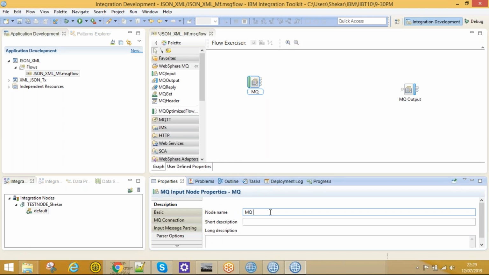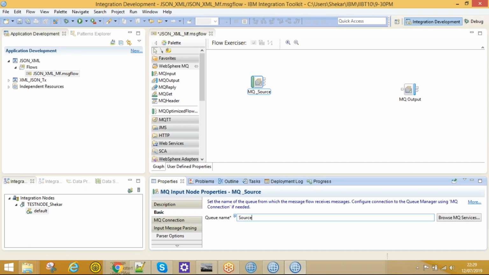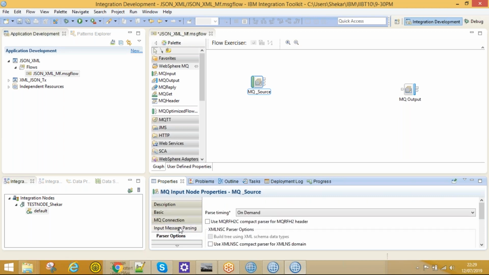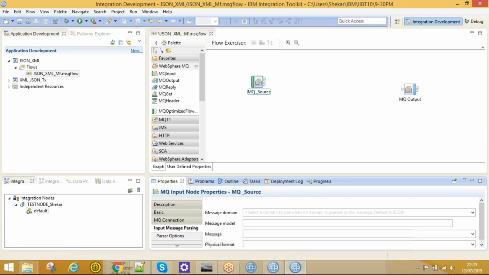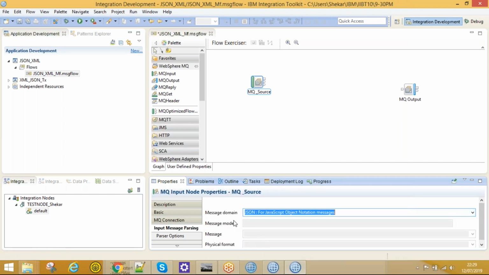It will be the queue name source, and this is mandatory. In the source MQ connection, you need to configure the queue manager name, and you need to define the message parsing. Here we have a message domain with the name JSON. Since my input would be JSON, I'm selecting JSON as the message domain. So this property is done.